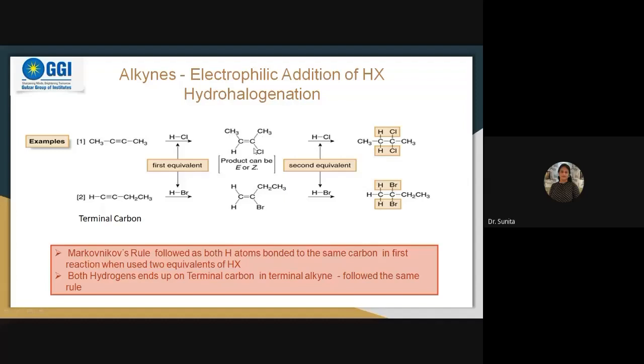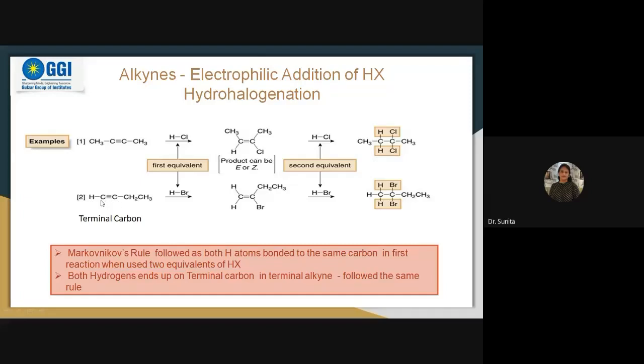Okay, so products can be E or Z. These terms I will explain later on. Here you can see HC triple bond C, CH2, CH3. So you can see what is the difference from above and this. This is a symmetrical compound, and this is an unsymmetrical one. You can see one carbon is having one hydrogen, and the other carbon is having no hydrogen. We are comparing these two carbons where the double bond or triple bond is.